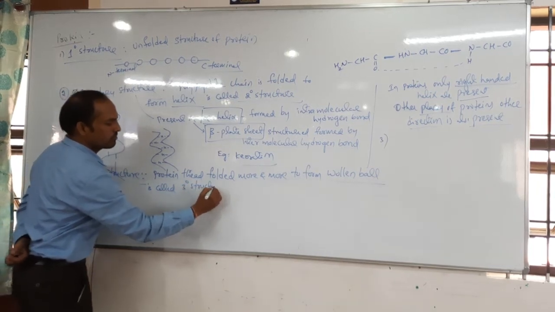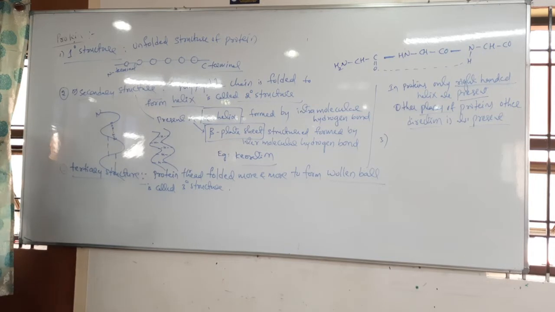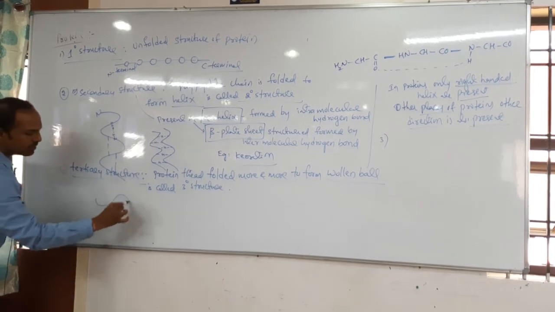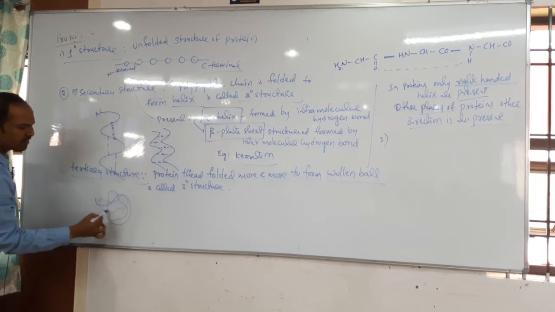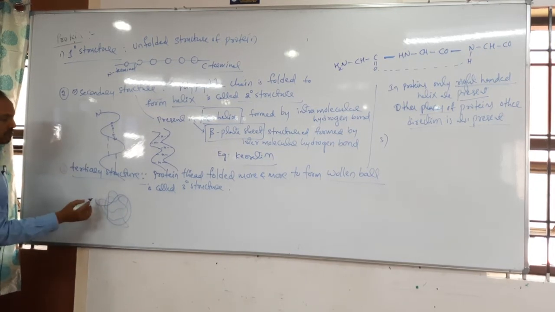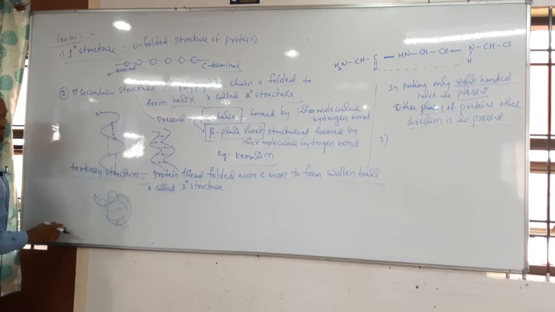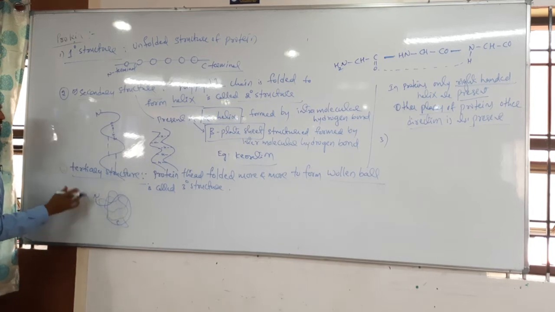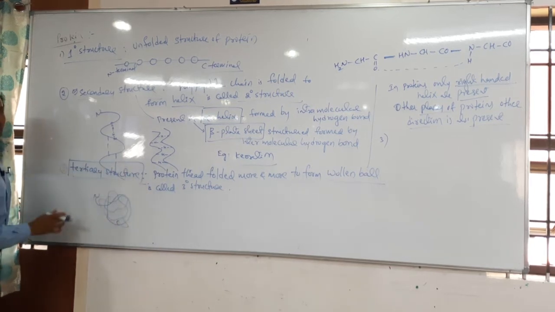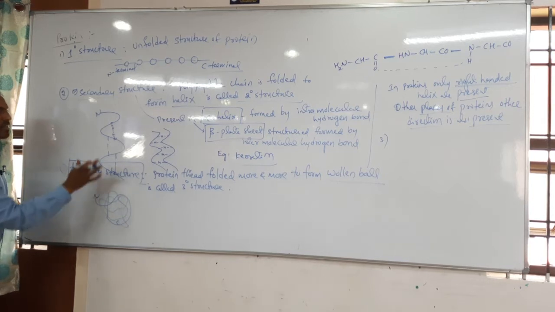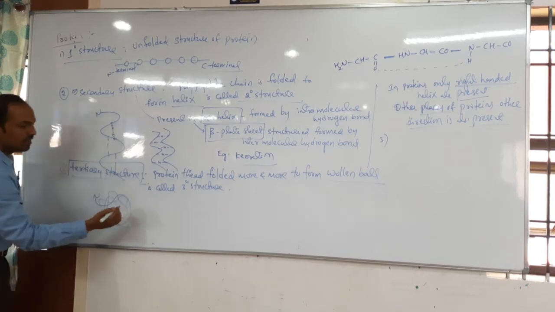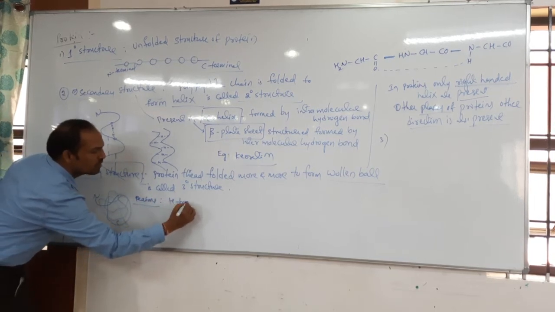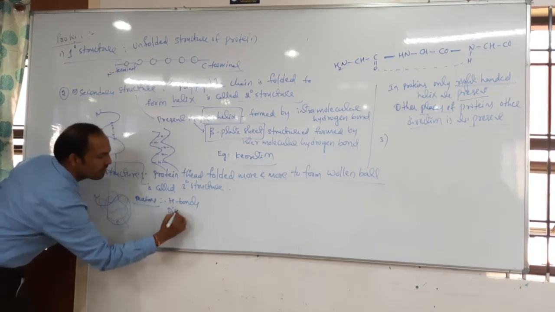It looks like a woolen ball. Already the helical shape is there, and it will show so many foldings like this. Here also the N terminal is there, the C terminal is there, students. More folding is present. If more foldings are present, that is what we can call the tertiary structure. The main reason for this more folding is the hydrogen bonds. What are the reasons? First of all, more hydrogen bonds formation plus disulfide bridges